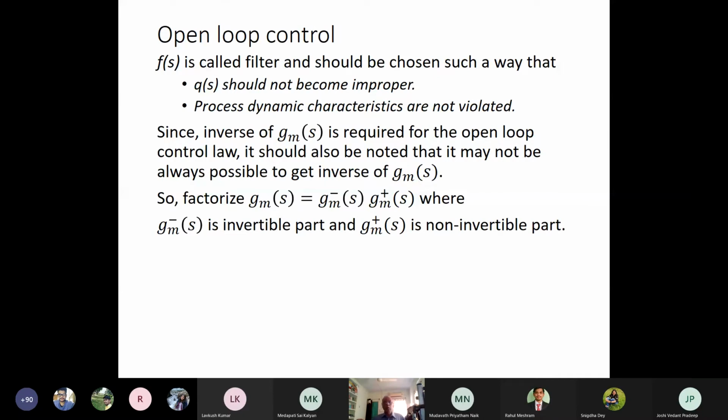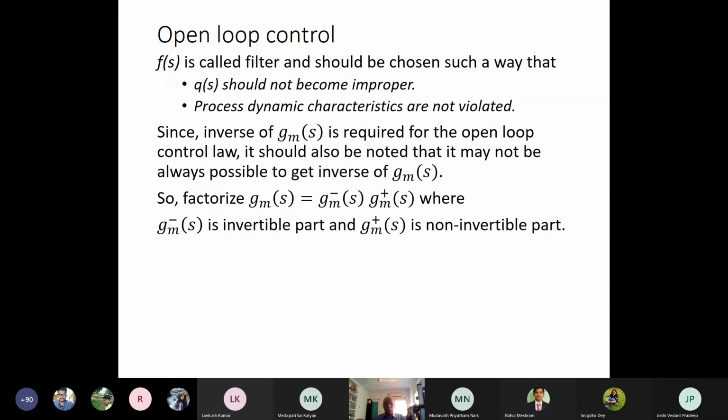So in that case, if there are invertible and non-invertible portions, then we factorize the GMs into invertible and non-invertible portions. That means we put GM minus s and GM plus s, where GM minus s is the invertible part and GM plus s is the non-invertible part.